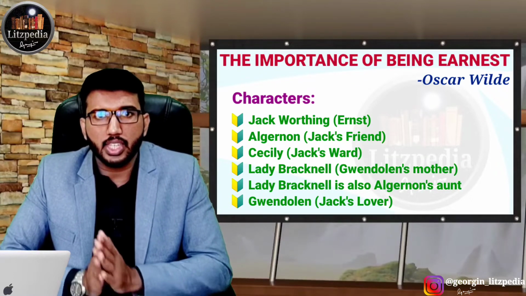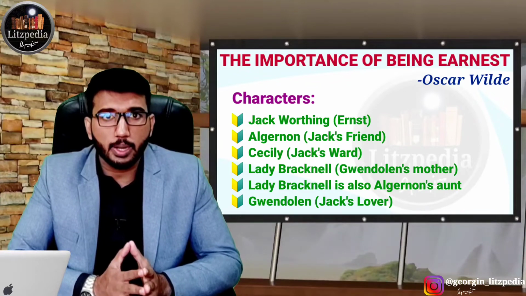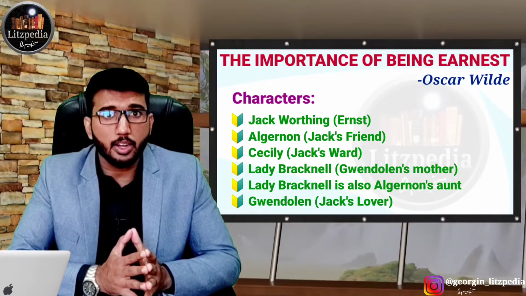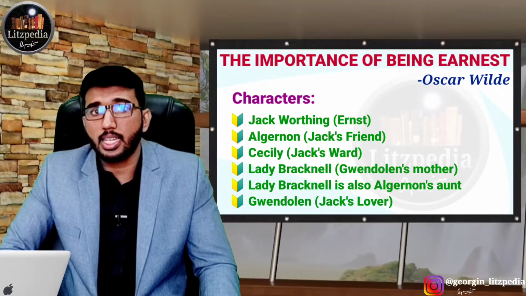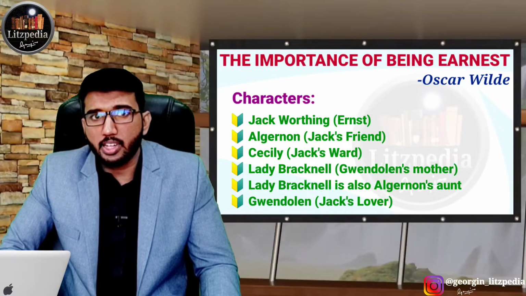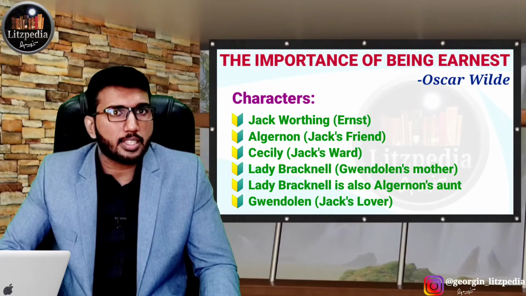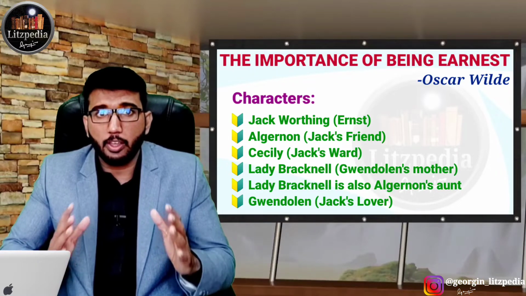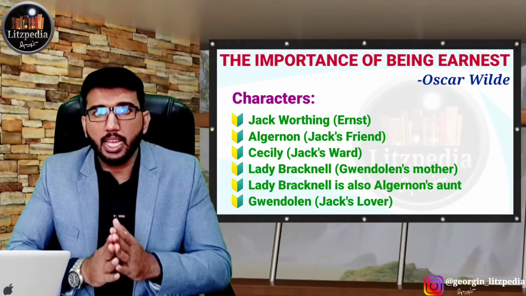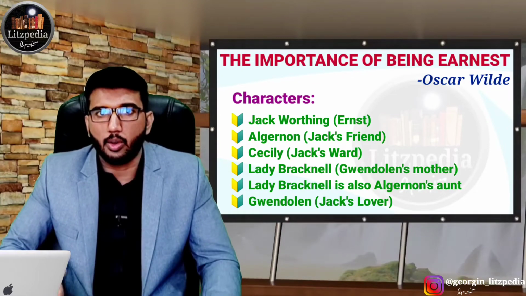And we can see that this Jack Worthing is also in love with Gwendolen Fairfax. And we also talked about Lady Bracknell, who is actually the aunt of Gwendolen Fairfax. There are 3 acts in total in the play, and each act we will discuss one by one in a brief manner. The idea of this video lecture is to get a clear, brief overall picture of the play, the summary and also the themes in the play. So we will discuss that now.